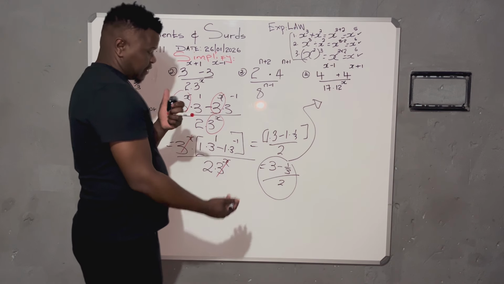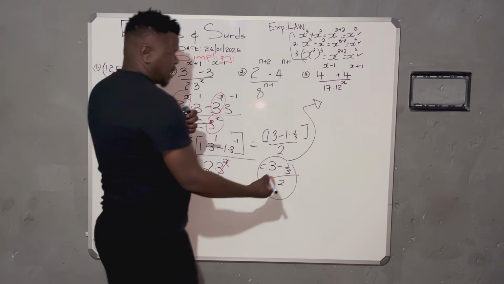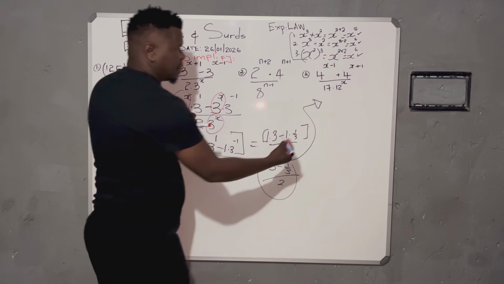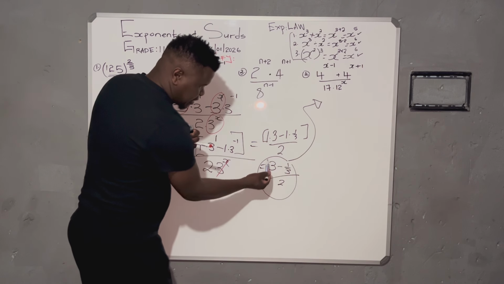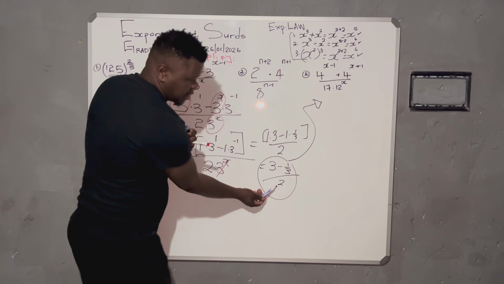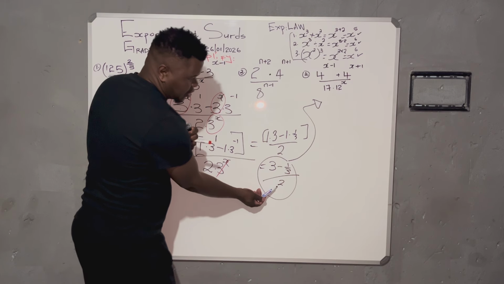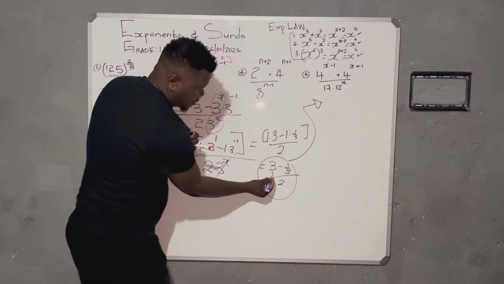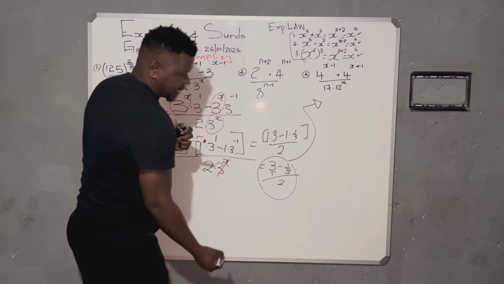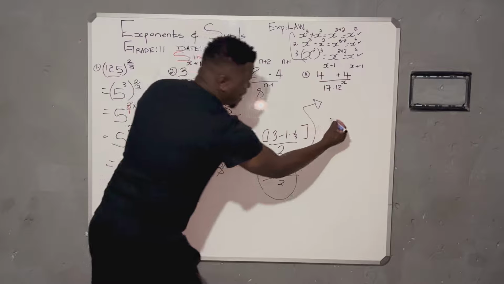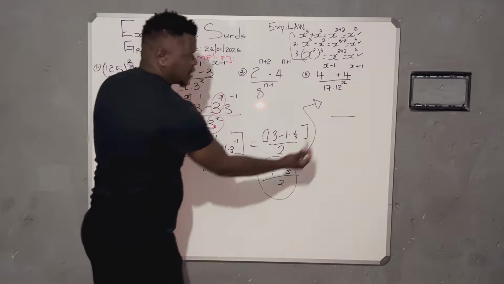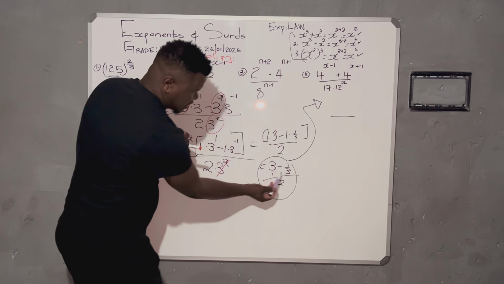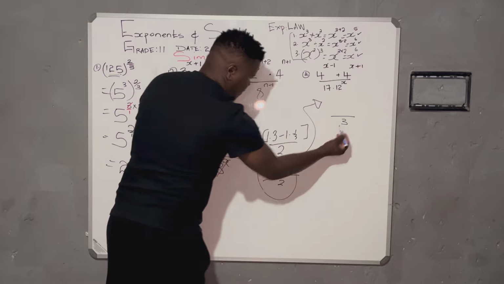I don't have a calculator, but I'll somehow sort this out. If you check our denominator, it's simplified. There's nothing we can do. But now let us sort out this mess. Since this is 1 over 3, now this will be 3 over 1. So let me find the LCD. The LCD here, 1 times 3 is 3.